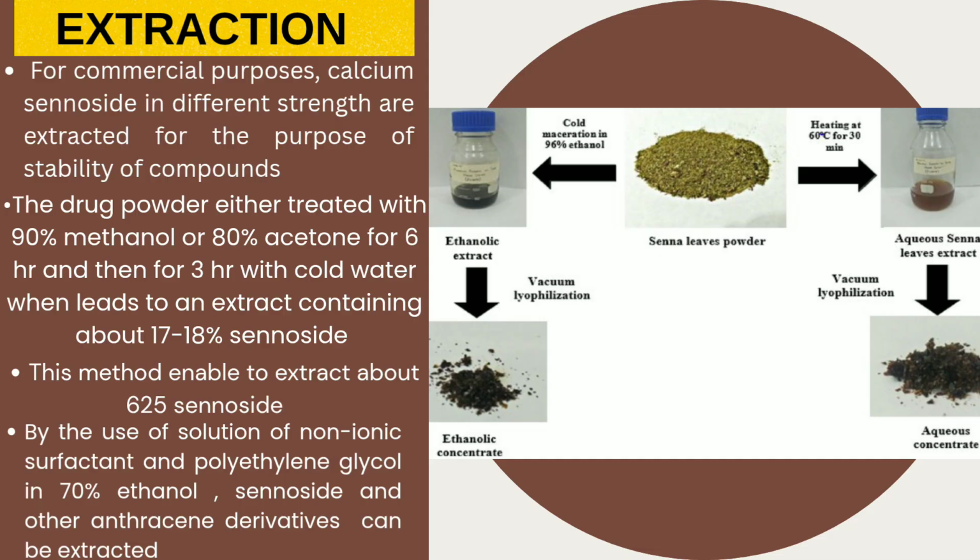The drug powder is treated either with 90% methanol or 80% acetone for 6 hours and then for 3 hours with cold water, which leads to an extract containing about 70 to 80% sennosides. Another method is able to extract about 62% sennosides by the use of a solution of non-ionic surfactant and polyethylene glycol in 70% ethanol. Sennosides and other anthracene derivatives can be extracted.